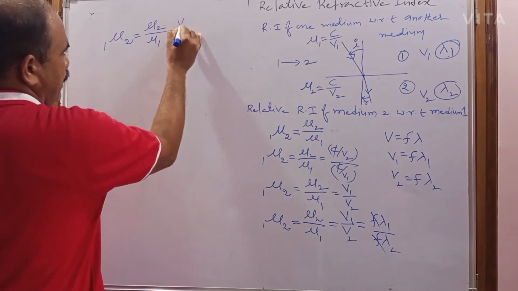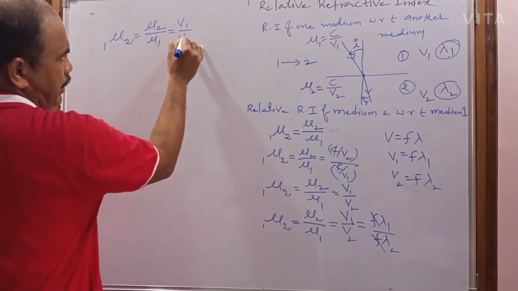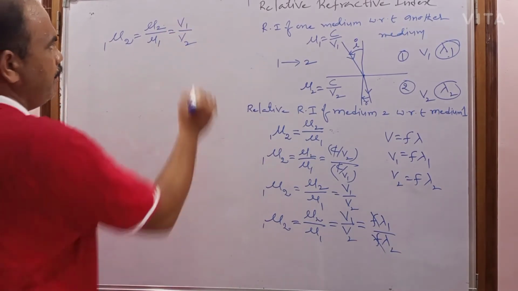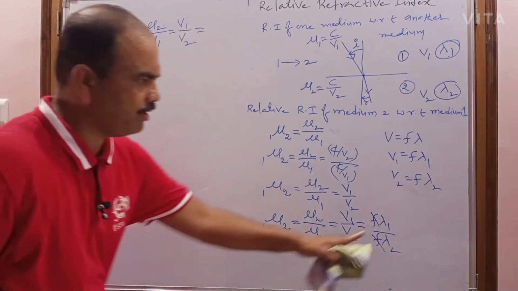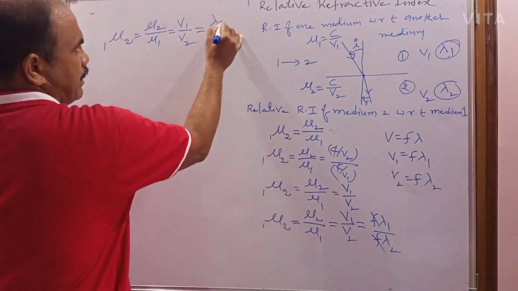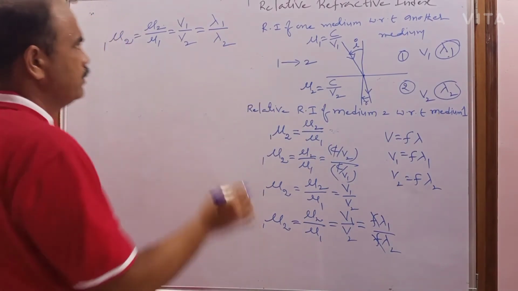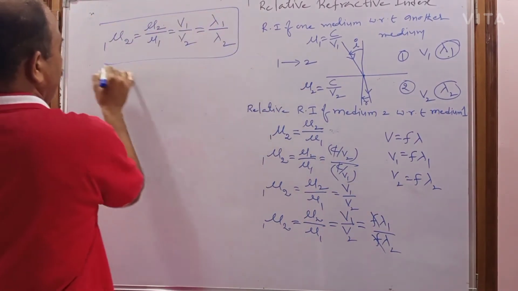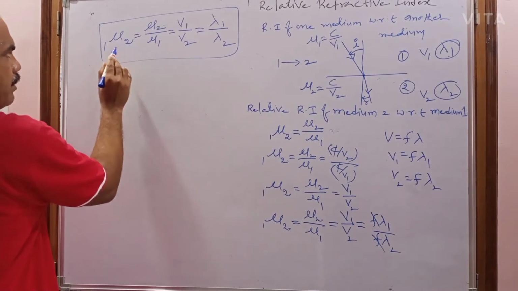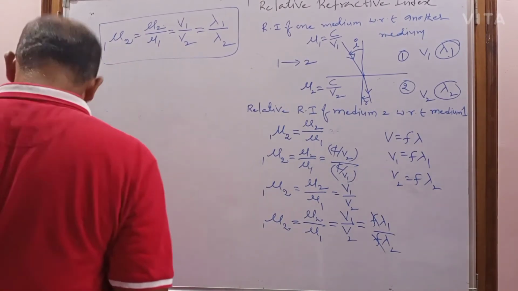It is the ratio of the velocity of light in the first medium to the velocity of light in the second medium, and it is also equal to the ratio of the wavelength of light in the first medium to the wavelength of light in the second medium. So this is the formula of relative refractive index of medium 2 with respect to 1.